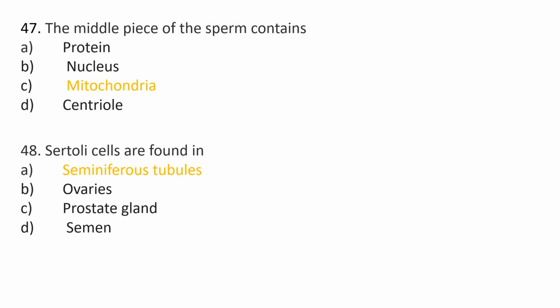48th question, Sertoli cells are found in option A, seminiferous tubules, option B, ovaries, option C, prostate gland, and option D, semen. And the correct option is option A, seminiferous tubules.